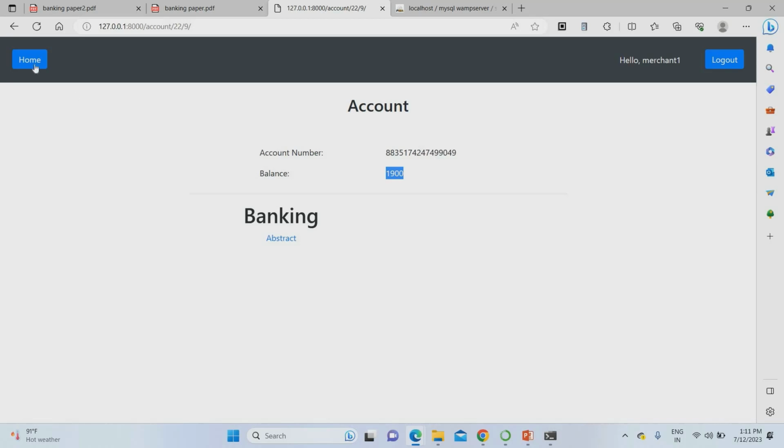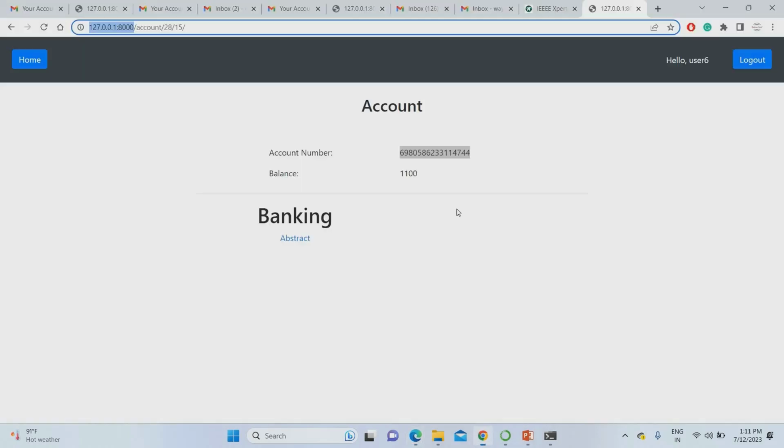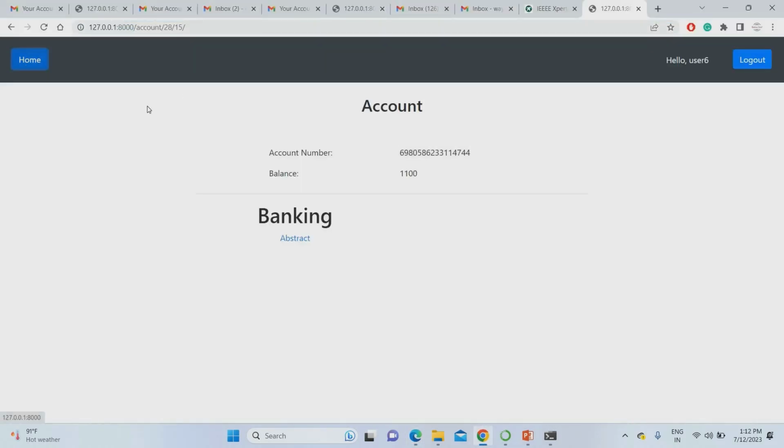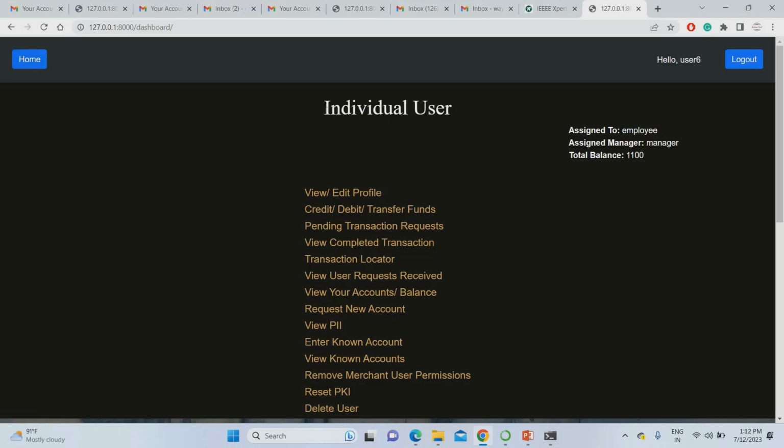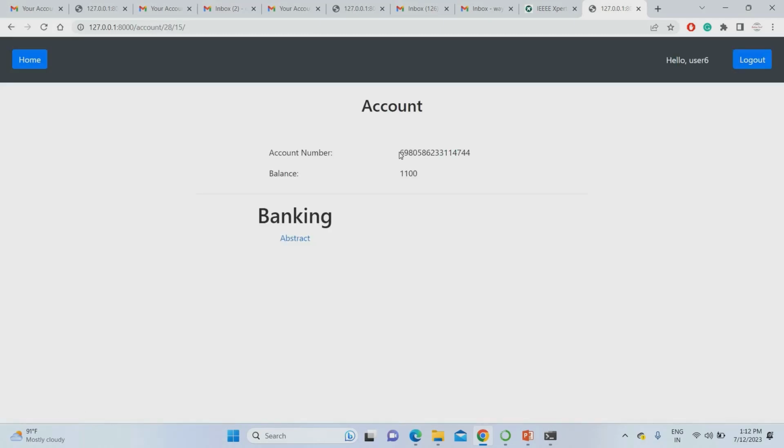If you want to transfer funds to someone, you need that person's account number. So what I'm going to do is transfer an amount to user 6. I need the user 6 account number. Just click that. I'm just clicking the user 6 account number and copying it.